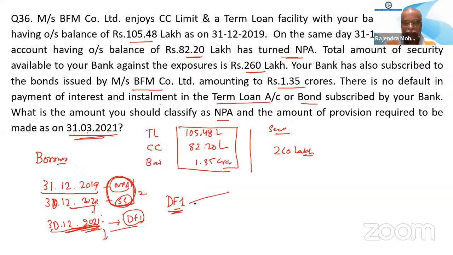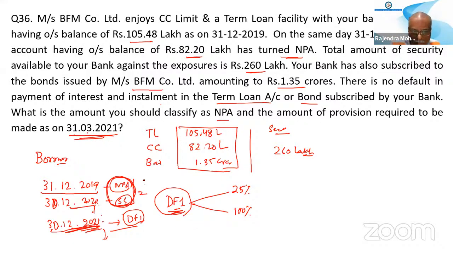So for DF1, what is the provision rate? 25%. Now you calculate. Sir, it will not be substandard. Here I am writing doubtful one. They are asking as on 31/3/2021, what is the NPA status?